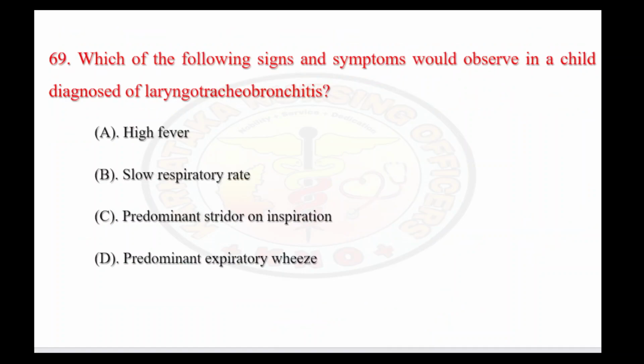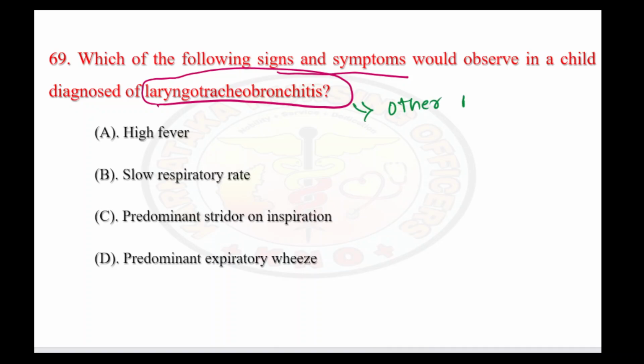Let's see the next question. Which of the following signs and symptoms would be observed in a child who is diagnosed with laryngotracheobronchitis? So we need to know about laryngotracheobronchitis.